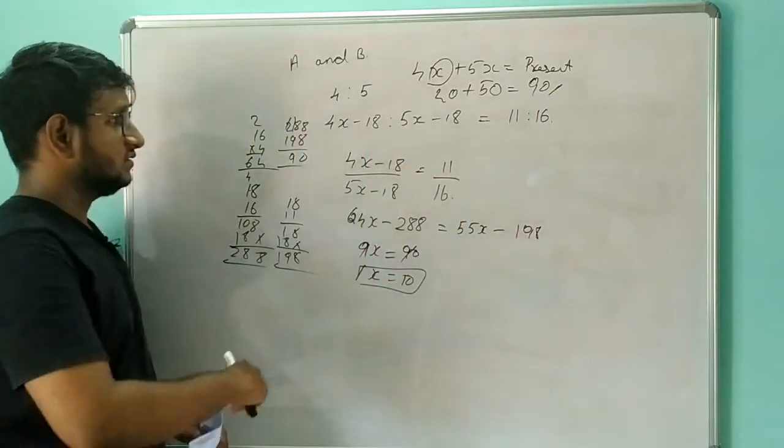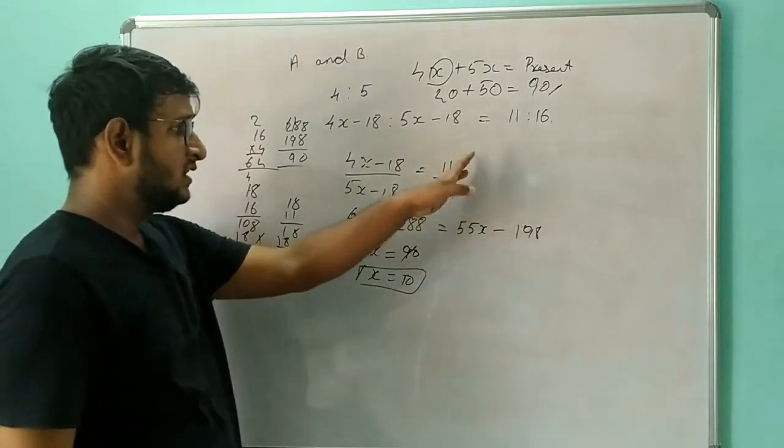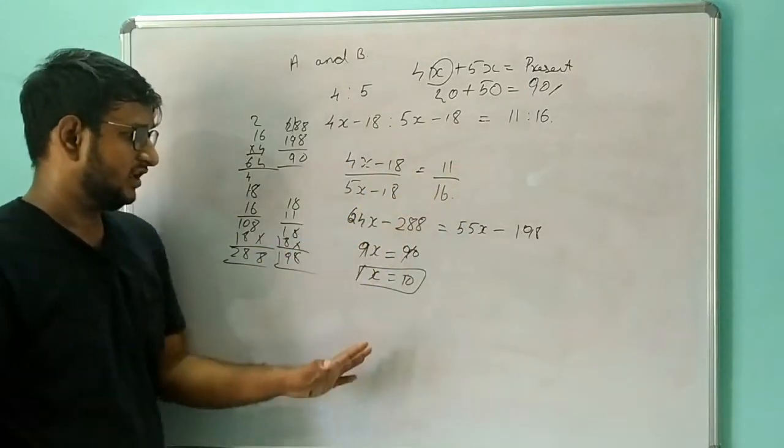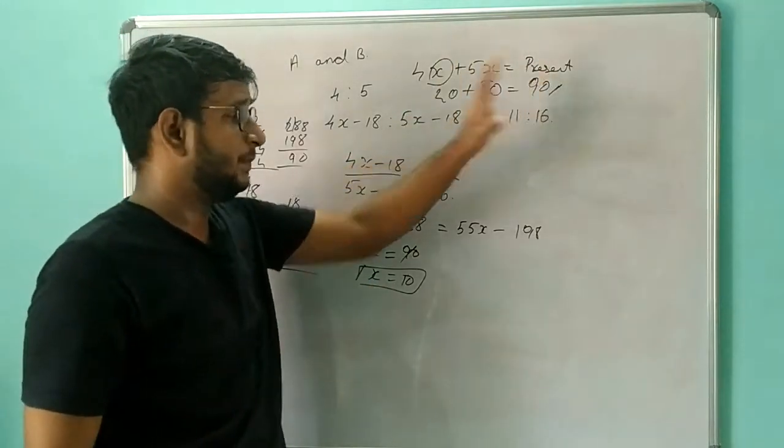So this is also one of the simplest problems. We are just using the ratio concept, dividing it so that we get 11 by 16, and we are simplifying it so that we get the x value, and we are substituting the x value over here so that we get the present total age.